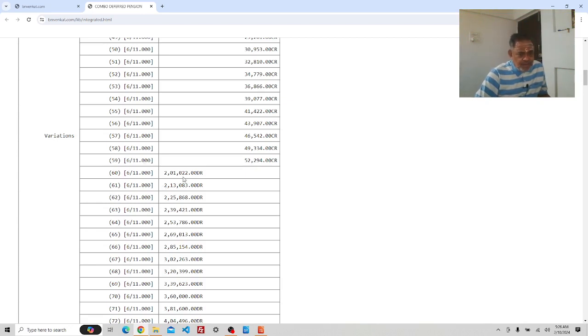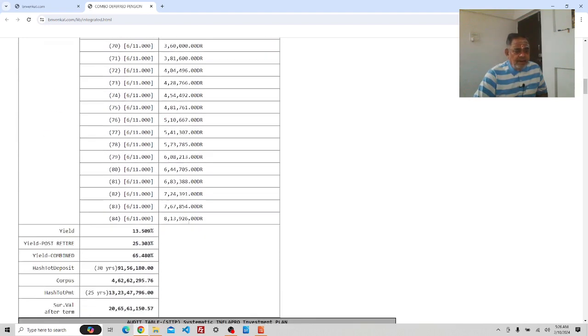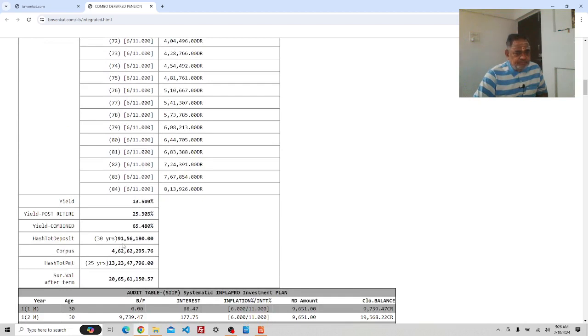Subsequently, 6% over the previous year, it is 2.13 lakh, 2.25 lakh and so on. And the corpus generated at the time of retirement is 4 crore 62 lakh 62,295. And the surrender value after the entire term will be 20.65 crore.